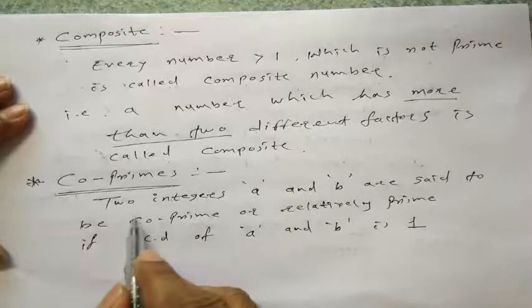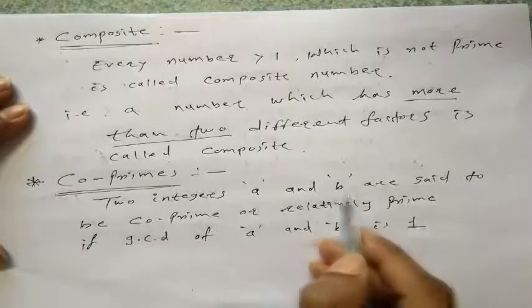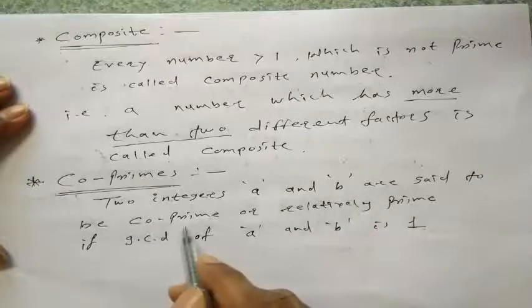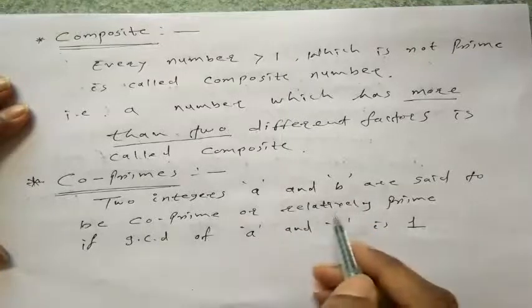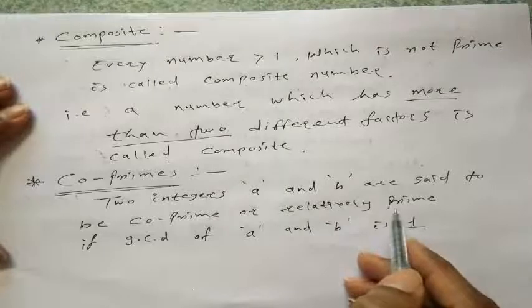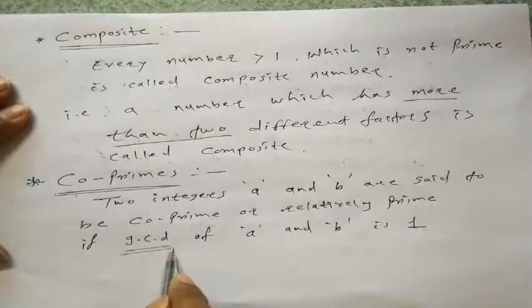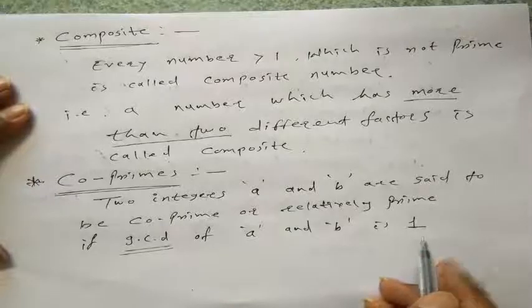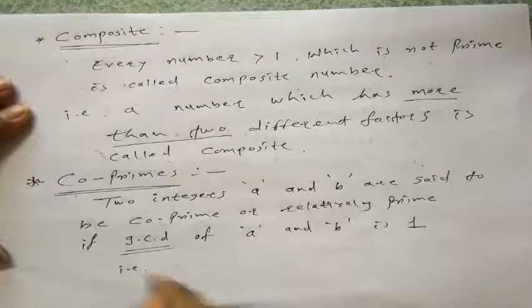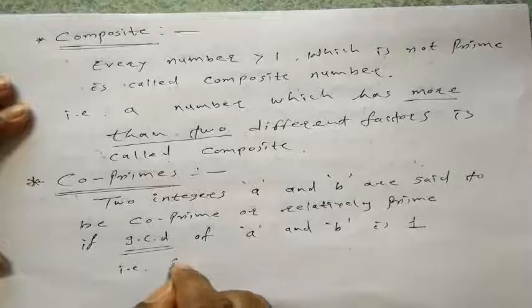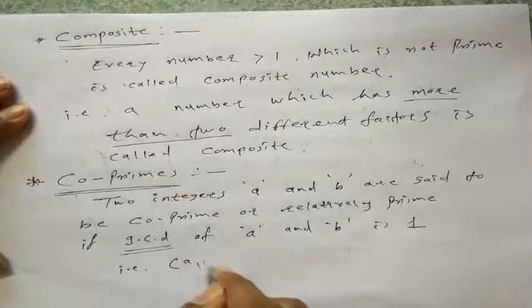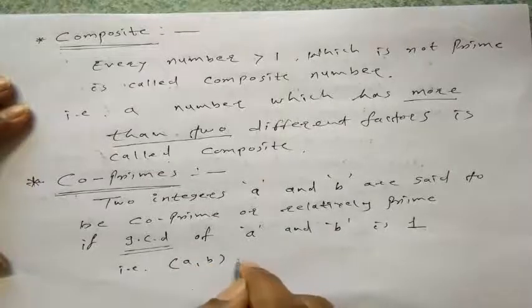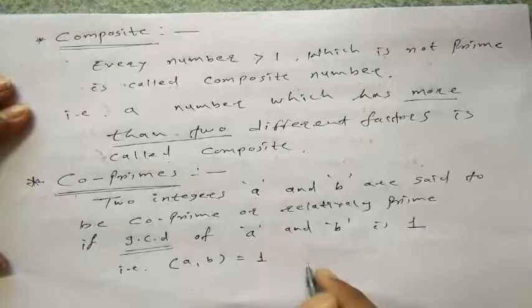In coprimes, the two integers a and b are said to be coprime or relatively prime if the greatest common divisor of a and b is 1. That is, the GCD of a, b, the ordered pair, is 1.